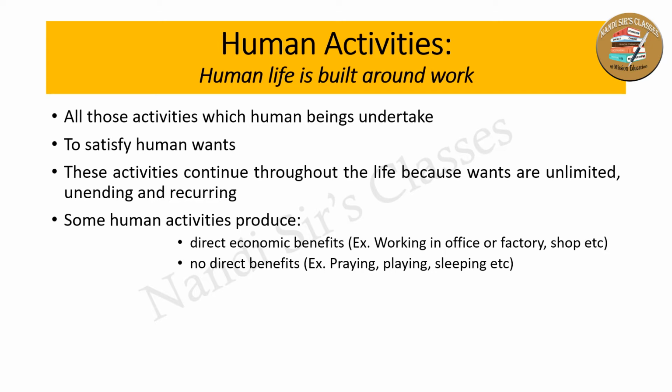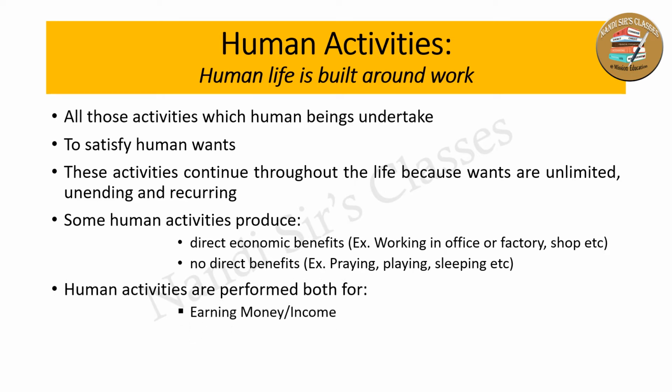These are activities which human beings perform for their personal satisfaction. That's why we can say human activities are performed both for earning income, accumulation of wealth, and at the same time for obtaining personal satisfaction.